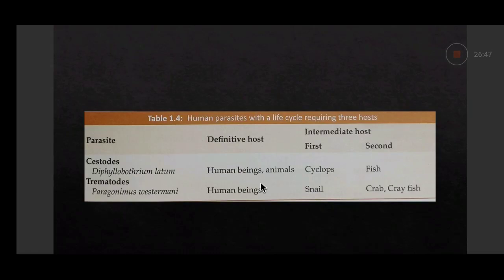First is Cyclops, and second is fish. And then trematodes, Paragonimus westermani, which causes lung infection. Human being is the definitive host. Snail is the first intermediate host, and crab or crayfish is the second intermediate host. It is also called a lung fluke because it causes lung infection.